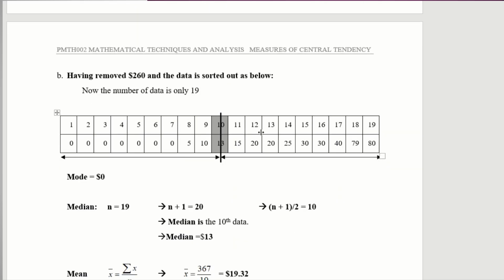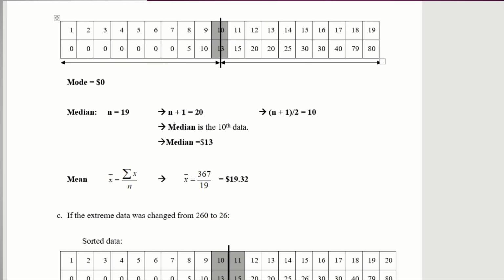Alright? So let's take a look at it. Now you're going to remove 260 from your data. So you are left with the rest. Your mode will still be 0. Your median, your n will be 19. Why? Because you have reduced one data. So n plus 1 equals 20. Your median will be the 10th data, which is 13.